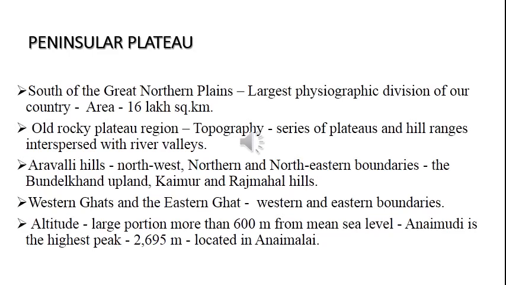So what was the total area of our country? Tell approximately. Yeah, 32 lakh square kilometer. So accurate area of our country is 32 lakh 87,263 square kilometer. So among that, peninsular plateau alone occupies 16 lakh square kilometers. That is half of our country was the peninsular plateau only.